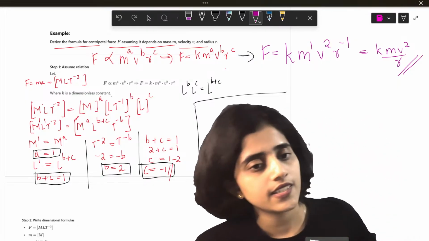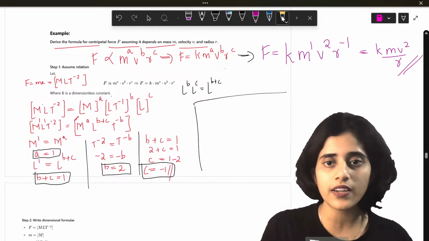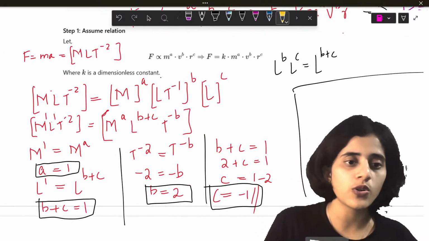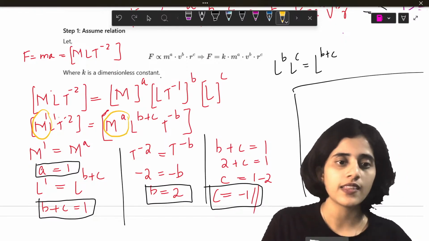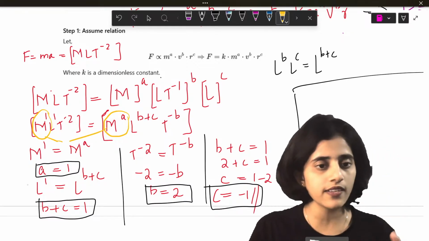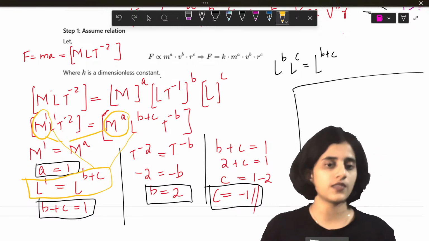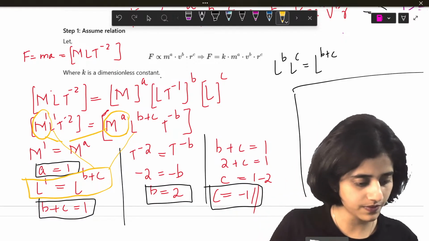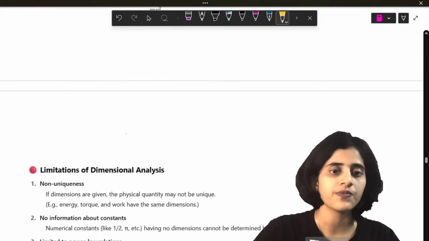Okay? Students, is this clear to all of you? Those who are wondering what I'm doing, I'm actually equating the powers. So M raised to 1 and M raised to A, then L raised to 1 and L raised to B plus C, also like that. Okay? So quickly students, can you let me know if this is clear to you? This is all very important.